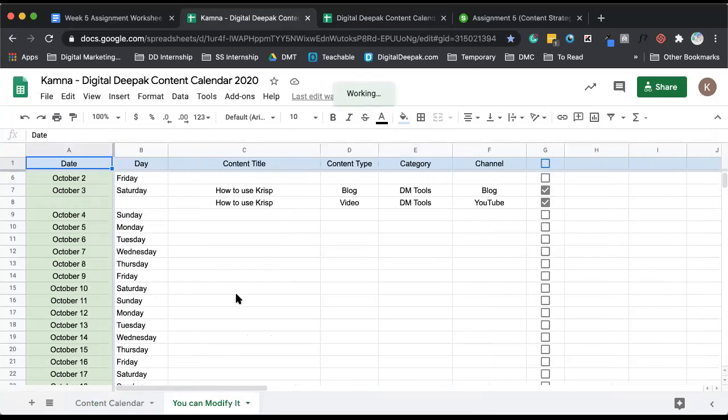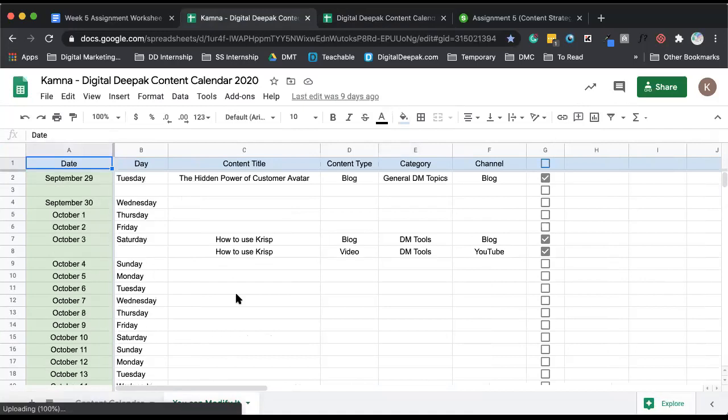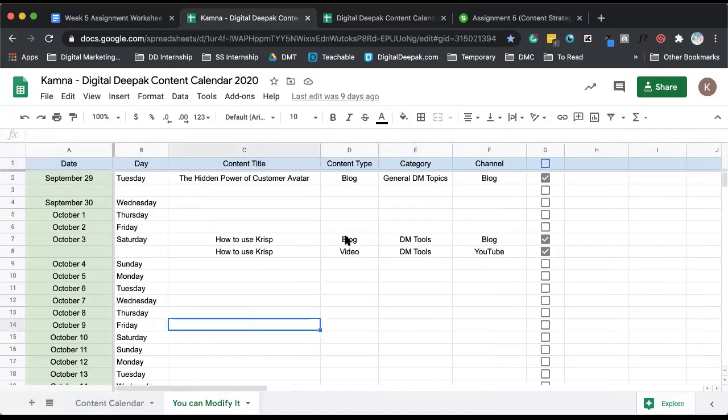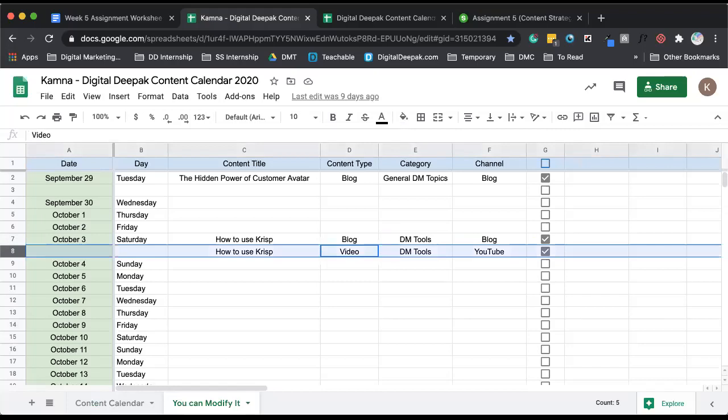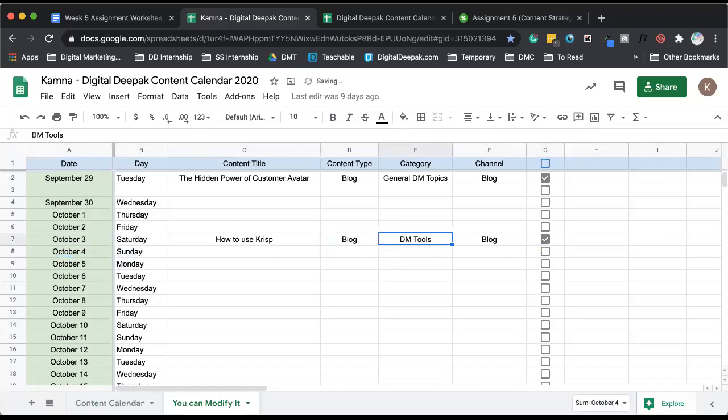And what you can do is for all the days when you think you should be sharing a blog post, list down the titles over here, include the content type, and you can include the category. So if you want to add it for YouTube and all, you can add it, but minimum is that you add it for your blog for sure. So that's all you have to do. Decide the different things which will go.